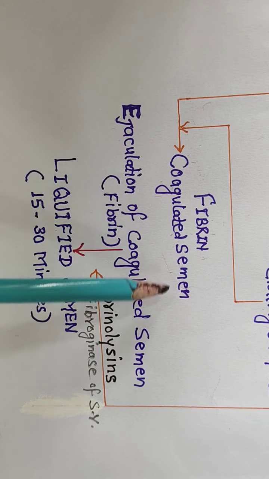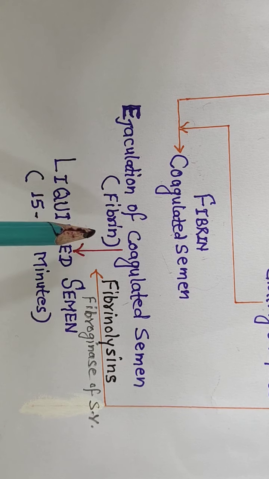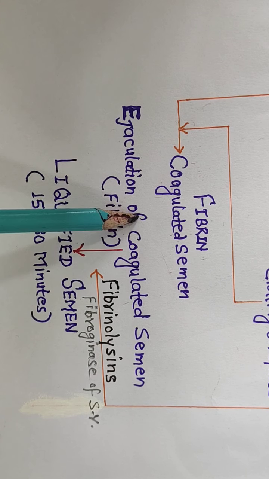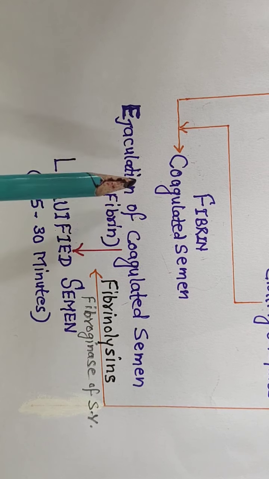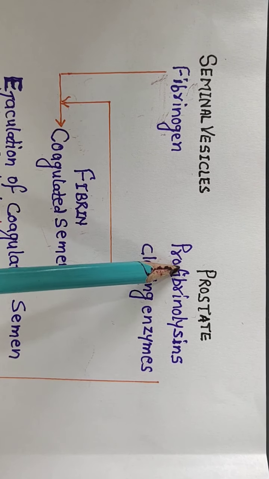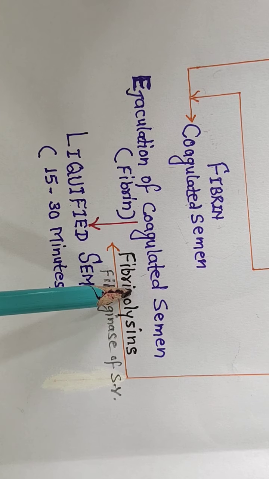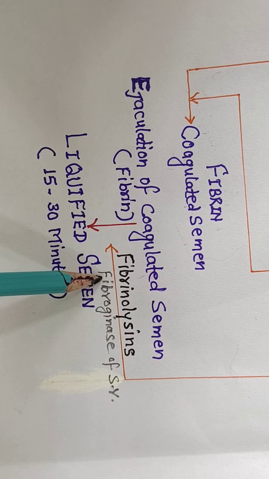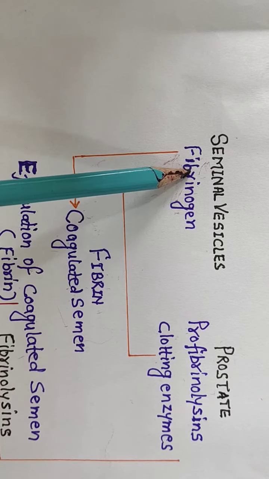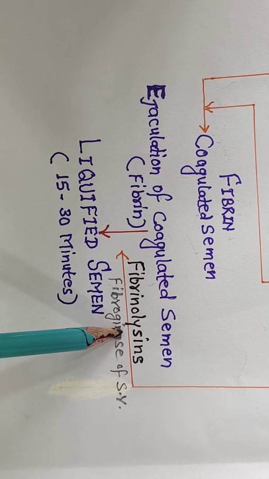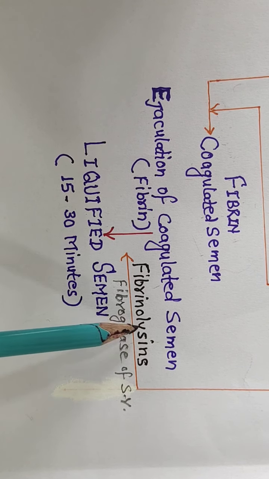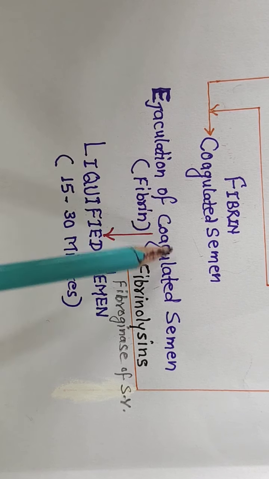When the semen is ejaculated into the vagina of the female during copulation, and the coagulated semen reaches the vagina, the profibrinolysin gets activated into fibrinolysin. Similarly, an enzyme, fibrinogenase, which is present in the secretion of seminal vesicles, also gets activated when it comes in contact with the vaginal secretion, and both of these enzymes help to dissolve the coagulated semen.